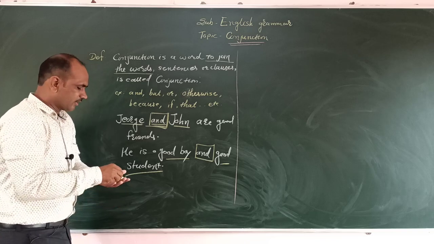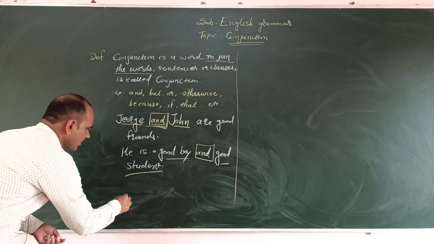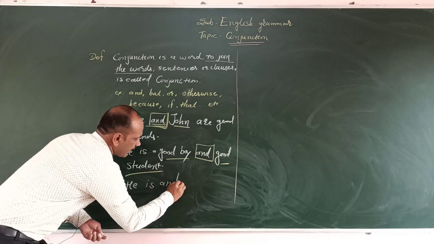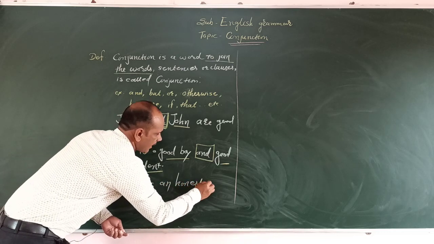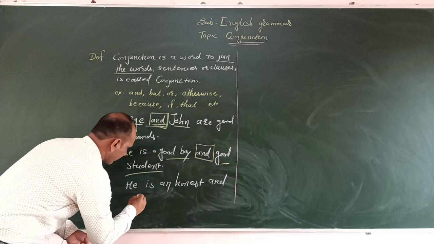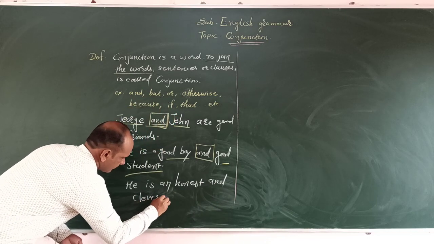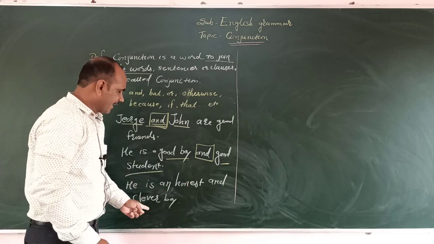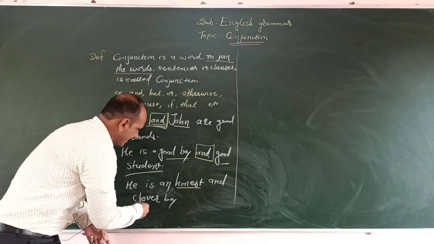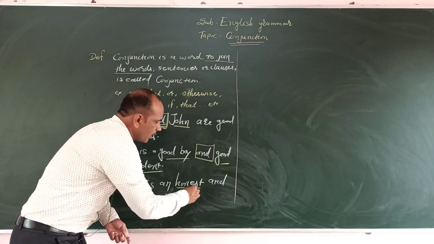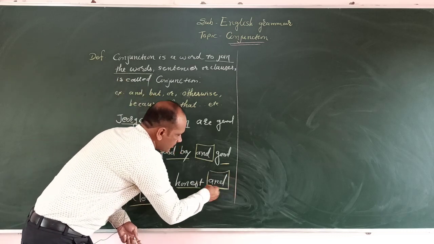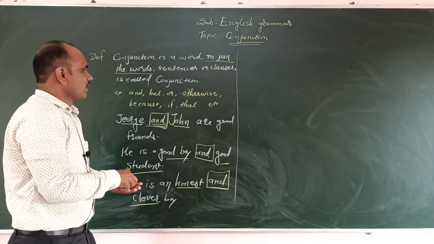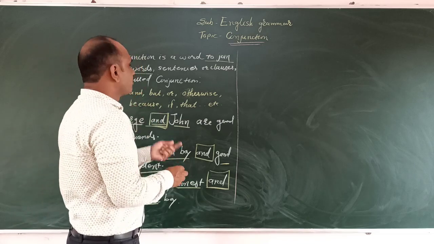And is a conjunction. Second, we discuss here: he is an honest and clever boy. Here also, honest is one adjective, clever is the second adjective. Both adjectives we have joined with the and, therefore we call it a conjunction. Second, we have to discuss the but.